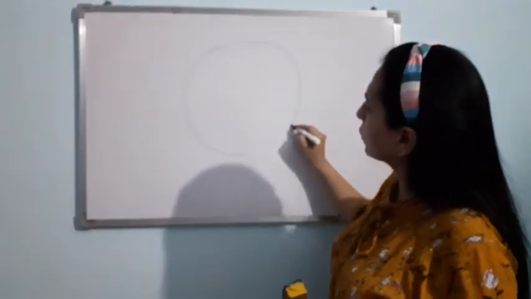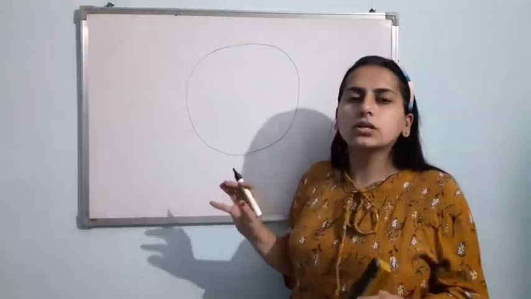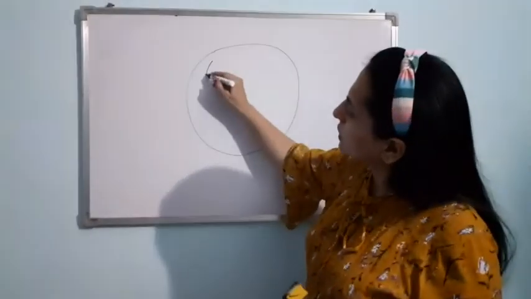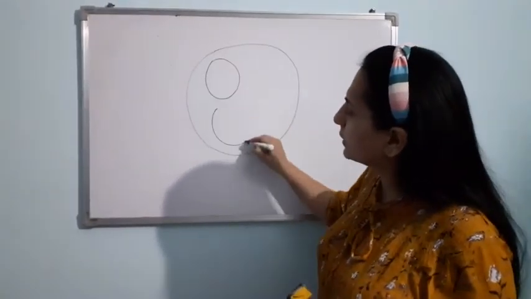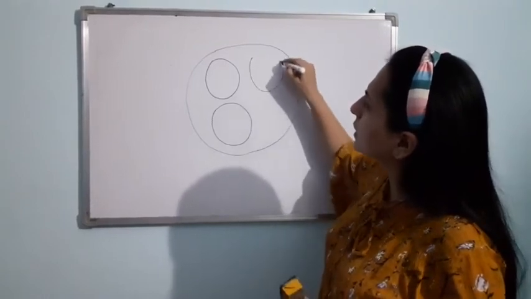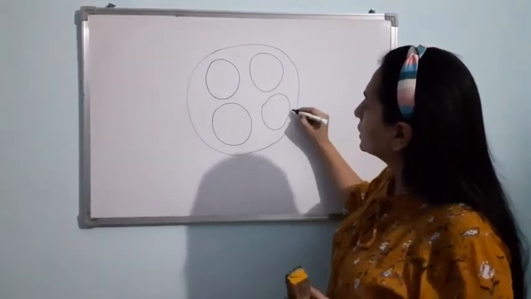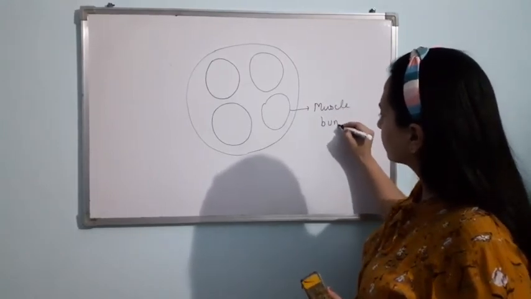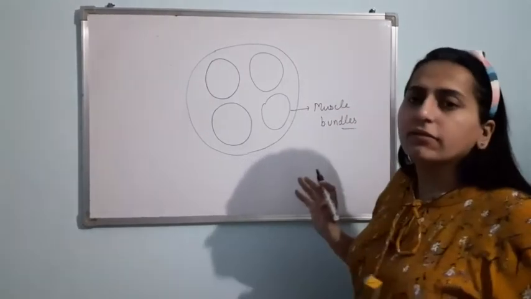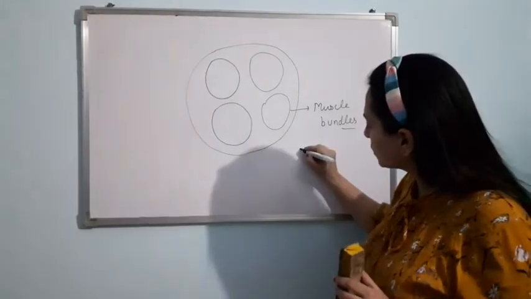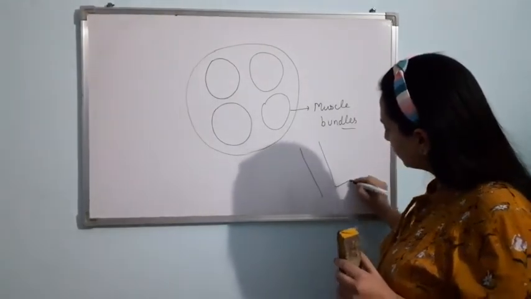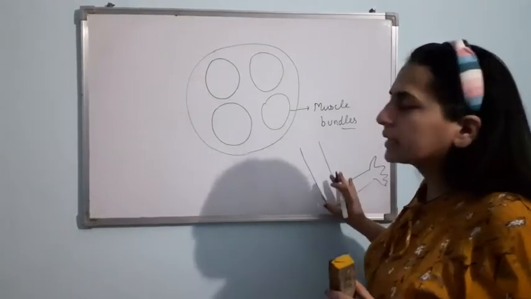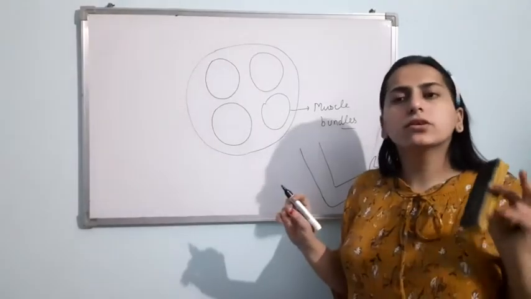Suppose here I am drawing. In the cross section of a skeletal muscle, you will see bundles. First bundle, second bundle, like this, bundles are there. These bundles are known as muscle bundles. What have I done? Suppose here is your arm. Clear? Now, skeletal muscles are closely associated with your skeleton system.